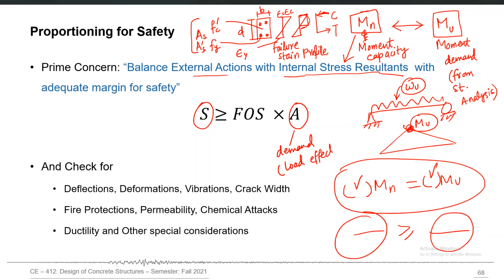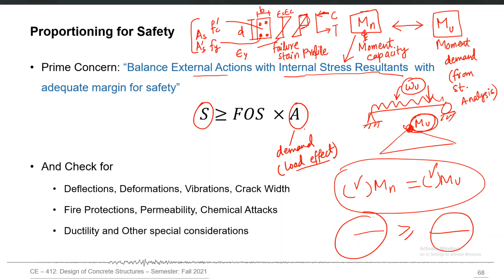For example, when we design, we don't design based on the applied UDL or point load or triangular load. We design for the maximum moment which is produced as the result of structural analysis carried out for those loads. So action or demand doesn't mean the applied load itself, it means the effect of that load, or load effect.